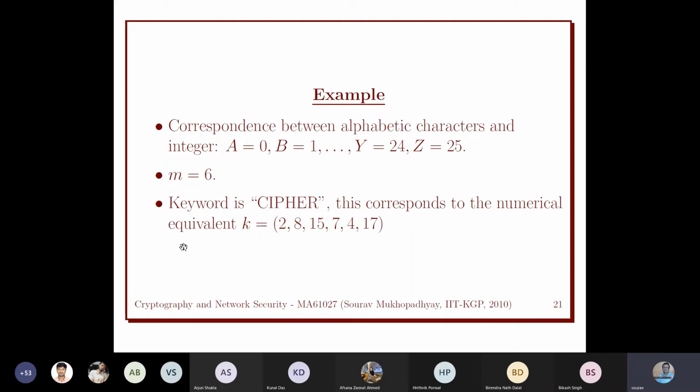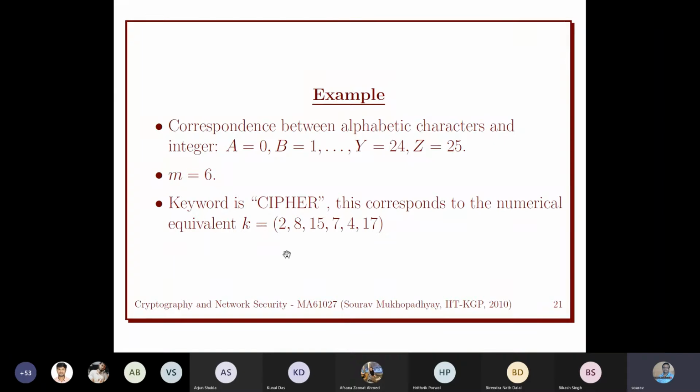And then we have to choose a key also. The key is also a window of size 6, a vector of size 6, and each element of the vector comes from Z26, because we are going to shift those characters with different values. Now suppose we choose the key as cipher. Cipher means C is 2, I is 8, P is 15, H is 7, E is 4, like this. So this is our key: K1, K2, K3, K4, K5, K6, and m is 6.